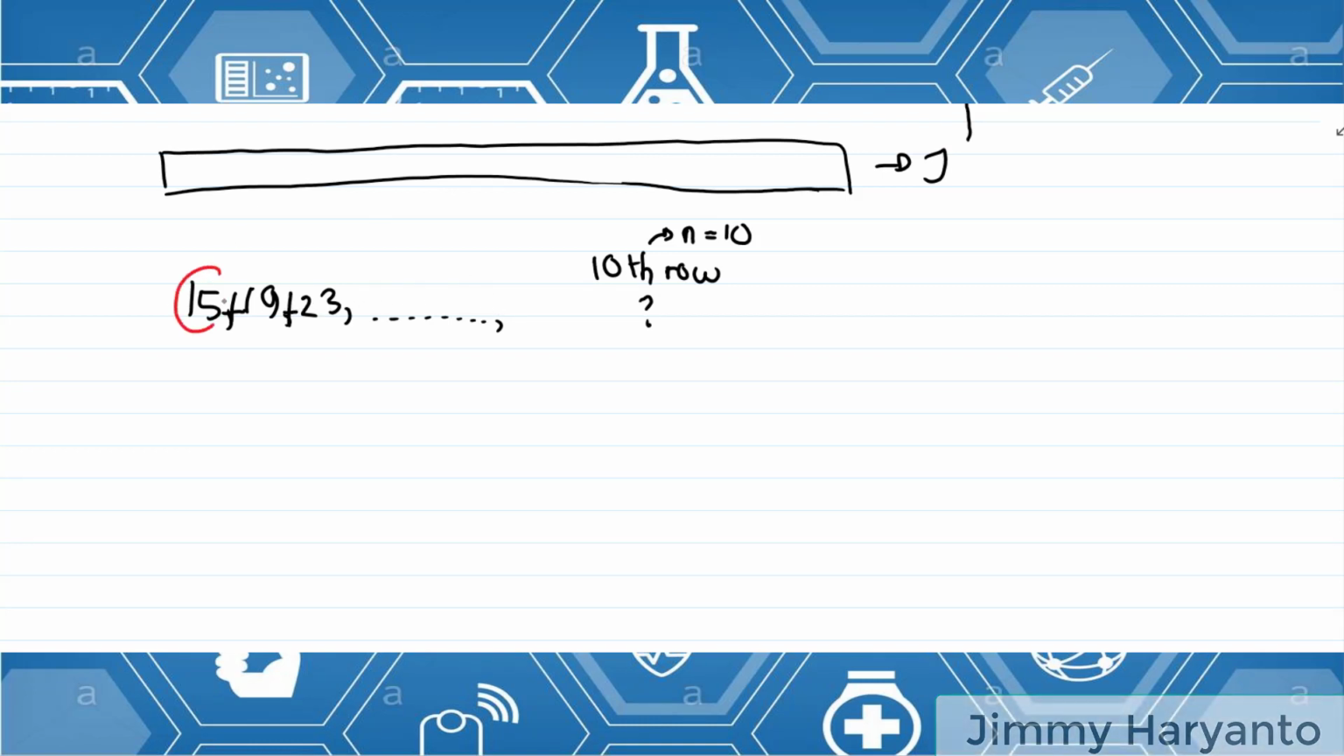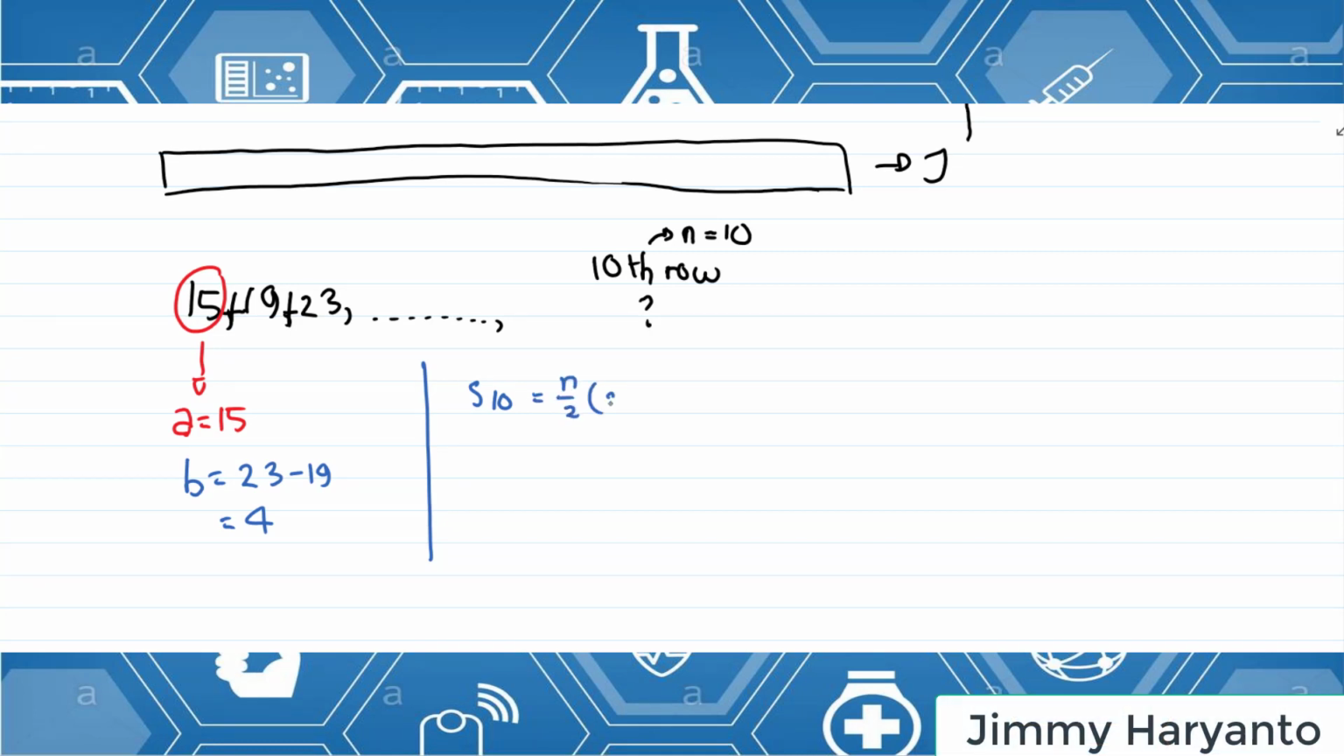Let's prepare it first. First, I write a equals 15, and then I have to find b. To find b, I use 23 and 19. 23 minus 19 equals 4. And then the question wants us to find S10. S10 equals n over 2 in the bracket 2a plus n minus 1 times b.